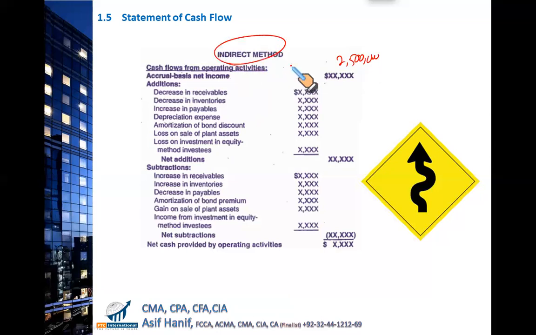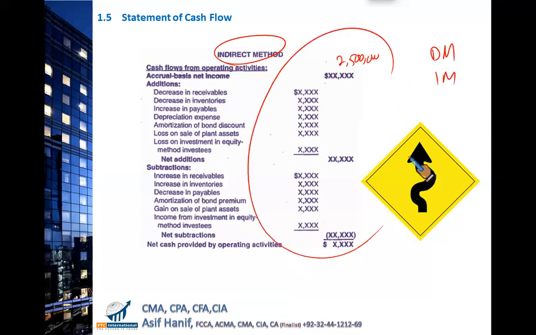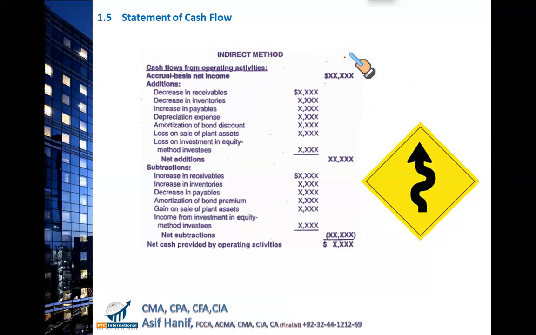Preferably, the indirect method is used by companies because you simply need to use the indirect method and all the related parts to operating cash, investing cash and financing cash flows. But if you follow the direct method, you also have to follow the indirect method. You have to prepare the statement also. This is the reason why we simply use the indirect method. So your operating income, or I would say the net income under the US GAAP, is 2.5 million. Let us see why these items are added or deducted. Please make sure you fully understand each element.